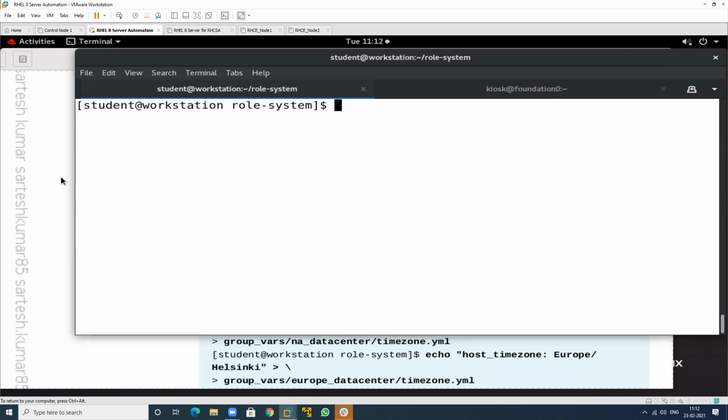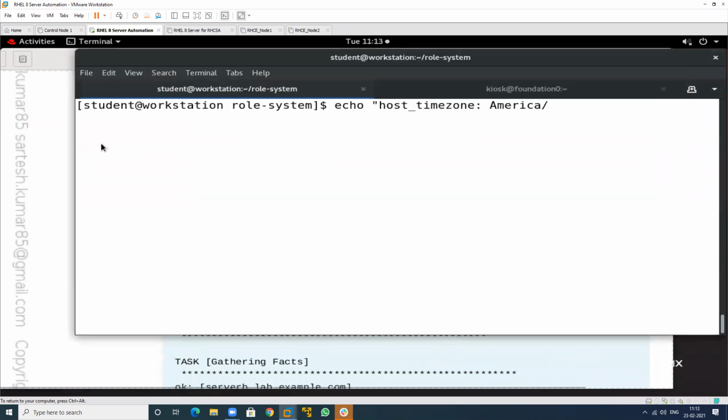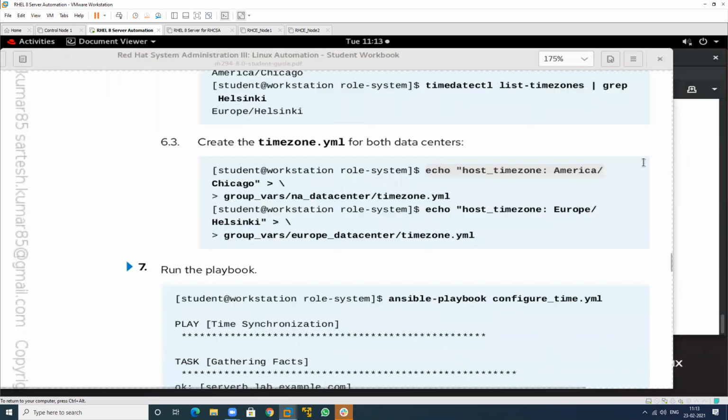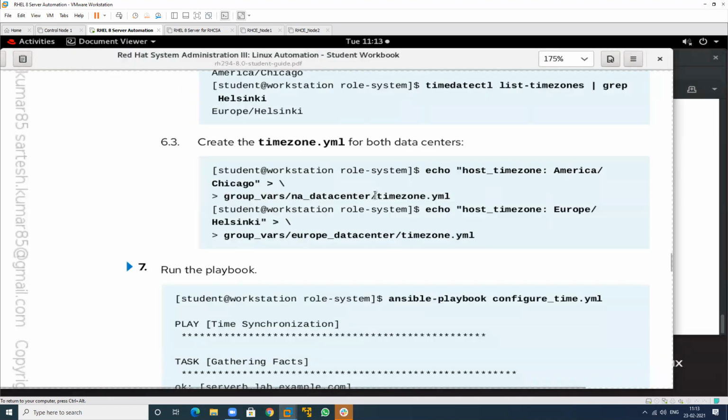So I have checked this and will create this particular file. So just create the file like this. And which location? In this particular location. So this is the location. So echo host_name. What is the value of host_time_zone? America/Chicago. So what is the use of this? This will redirect the whole thing into which particular file. This is the name of your file. The file name is timezone.yml. So this is the file.